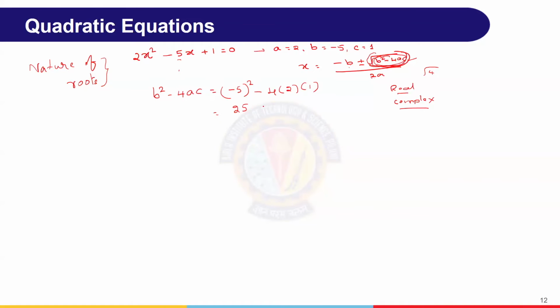Now 4, 2s are 8, so 25 minus 8 is 17. 17 is greater than 0, that means whatever is under the root is positive, so what we get is real roots, right? How many roots? 2 roots. One is with plus, another one is with minus. Suppose it becomes negative, then what we say is complex roots.